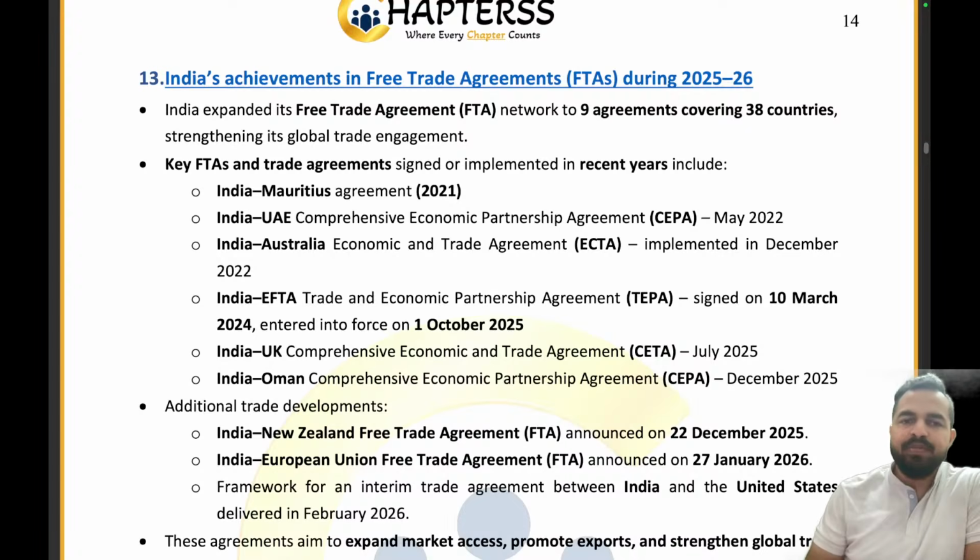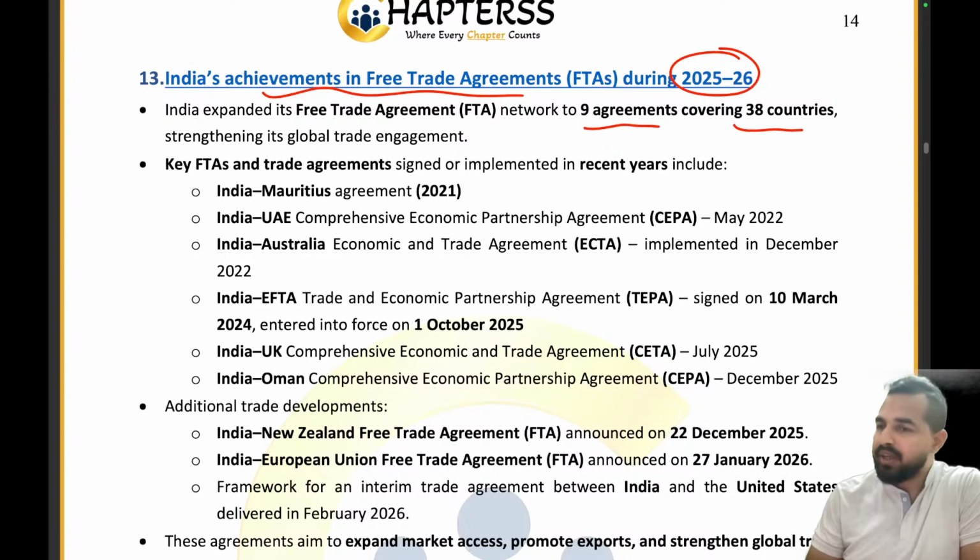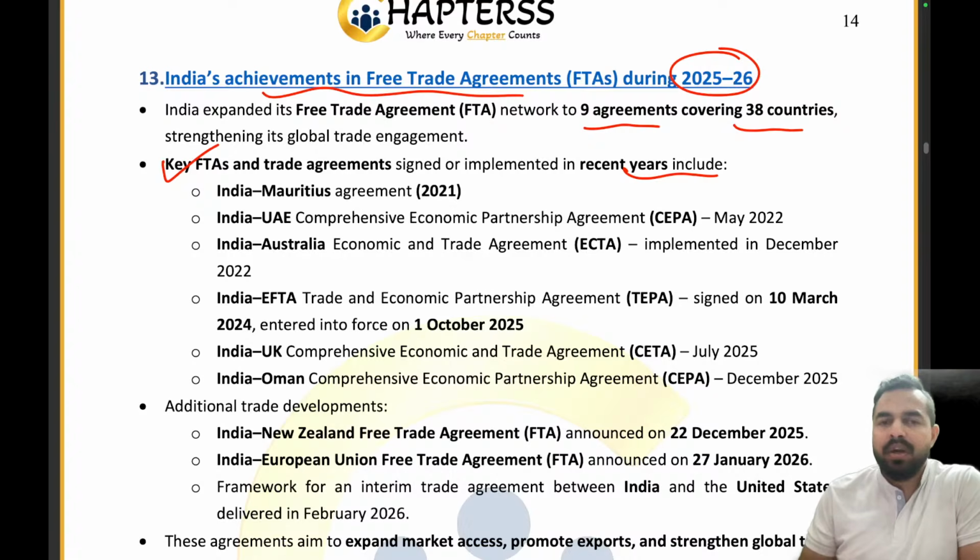India's achievements in the free trade agreements. My dear friends, we have already discussed many times India's free trade agreements with many countries. 9 agreements India has already signed with 38 countries, right? And we had signed some key free trade agreements with different countries. In the previous year we have seen a question asking the number of FTAs India has signed, with how many countries we have signed.